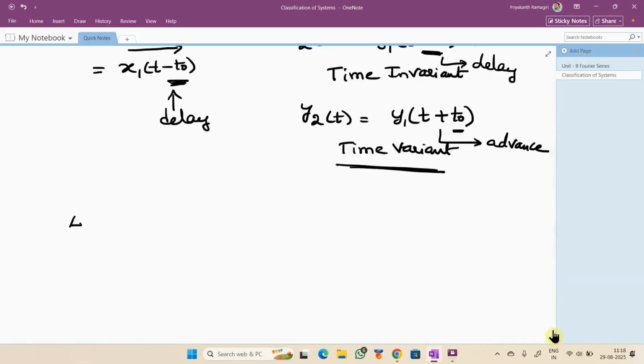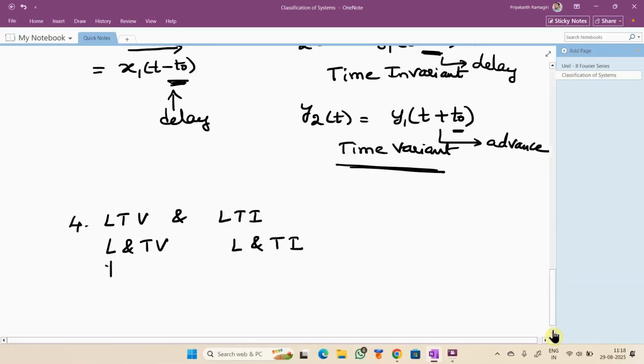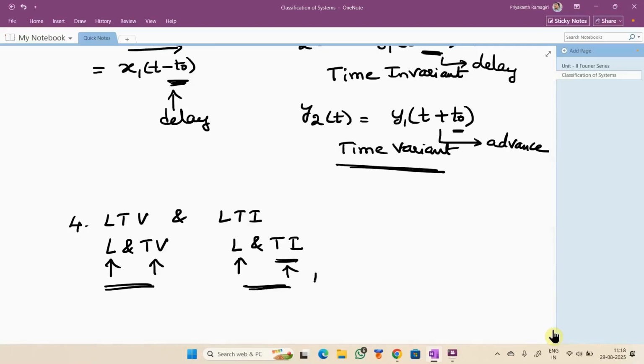The next one is linear time variant and linear time invariant systems. This is a combination of linearity and the time variant property, and the other is a combination of linearity and time invariant properties. If the system satisfies linearity and time varying conditions, then we say it is LTV, linear time variant. If the system satisfies linearity and time invariant properties, then we say it is a linear time invariant system. Clear?